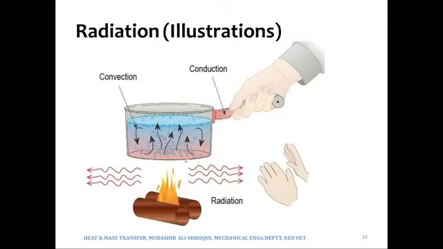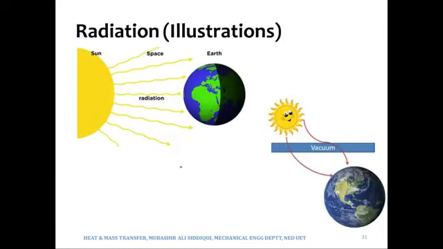So over here you can see the radiation heat transfer. If this is a fire, out of this fire the heat, the energy is coming out. It will then reach the hands via radiation due to the electromagnetic waves, due to the thermal radiation.